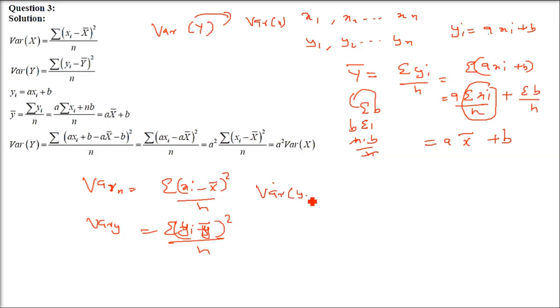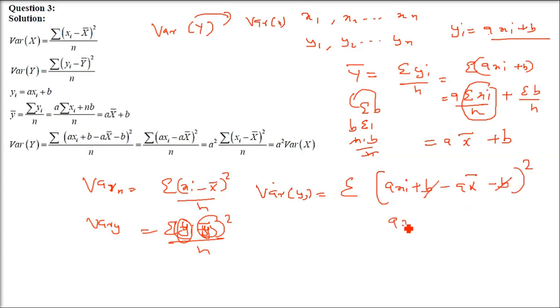So y in terms of x, how to write this? Variance of y is what? Sigma yi. In place of yi we are going to write a xi plus b, that is ax plus b. So in place of yi, or y, I am writing ax plus b. I is just a subscript. So ax plus b. And then what is y bar? We just found out it is a x bar plus b. Since it is negative, so minus a x bar minus b. Okay, now you see this b gets cancelled and it is in square. So b gets cancelled. So you have a xi minus a x bar. Now this is in square.